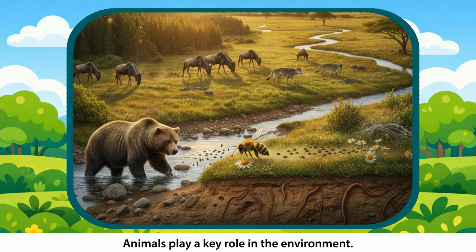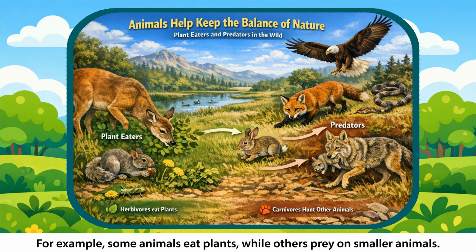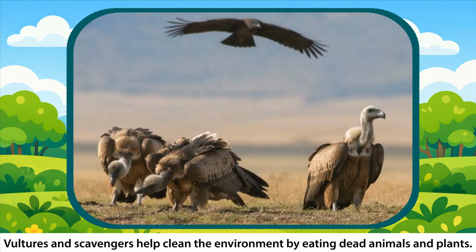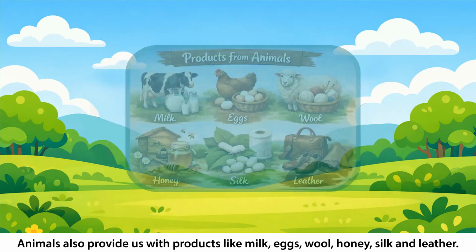Role of animals. Animals play a key role in the environment. They contribute in several ways. They help keep the balance of nature. For example, some animals eat plants while others prey on smaller animals. Some animals carry seeds to different places. This helps new plants grow. Vultures and scavengers help clean the environment by eating dead animals and plants. Bees, butterflies, and other insects help in pollination, which helps flowers produce fruits and seeds.